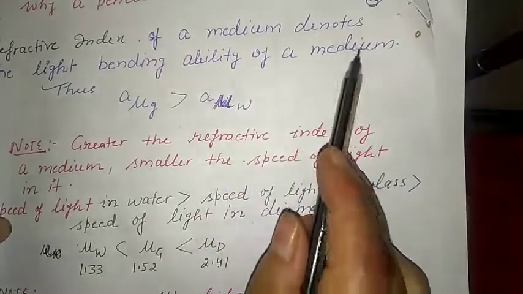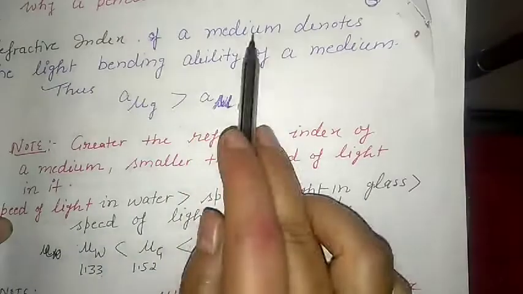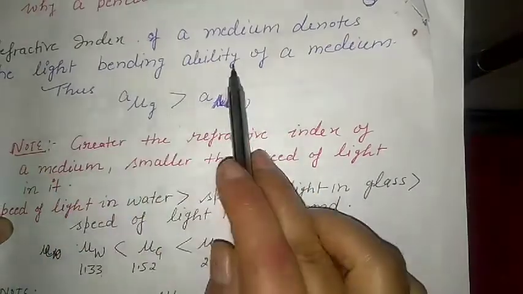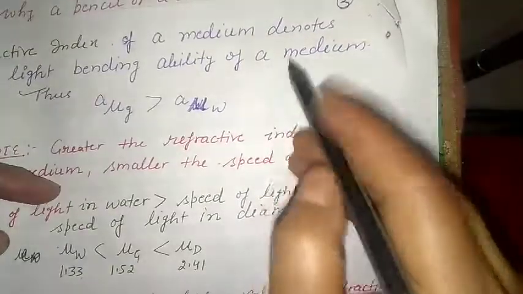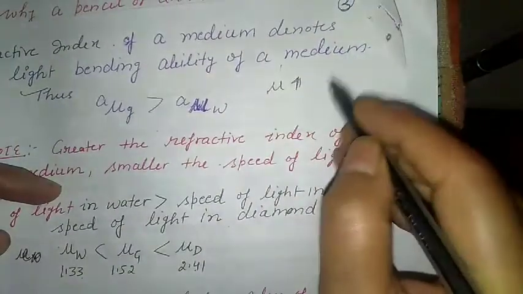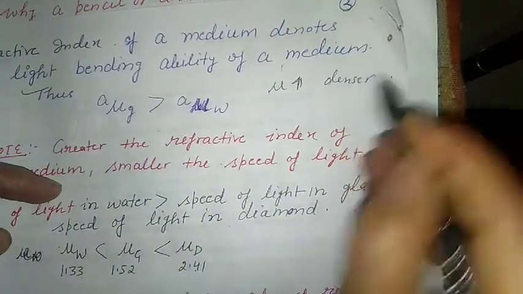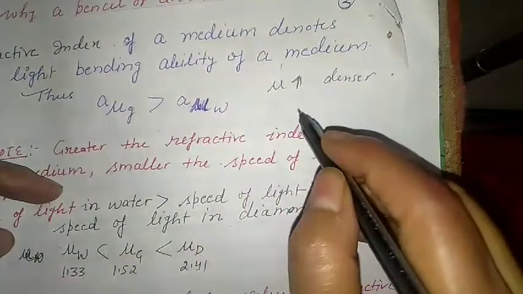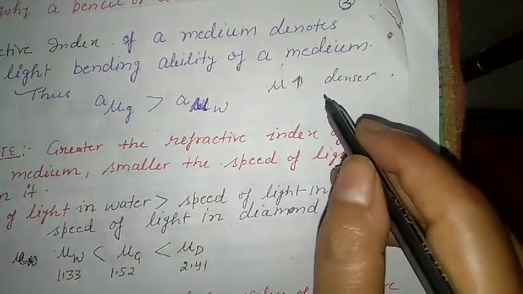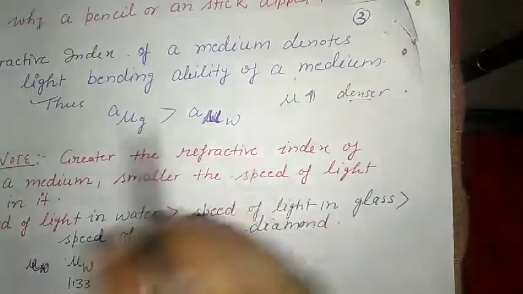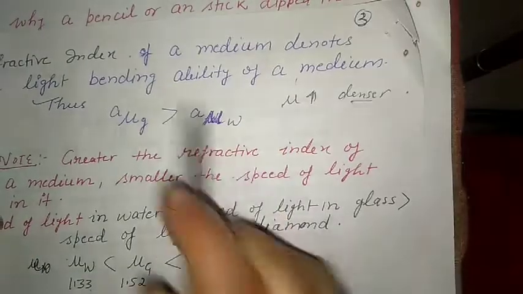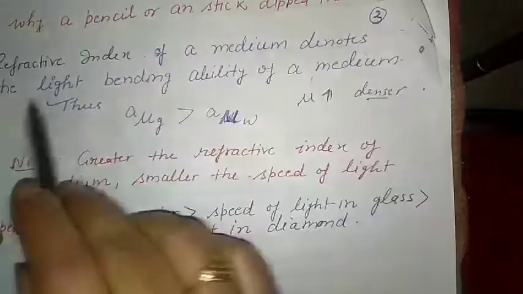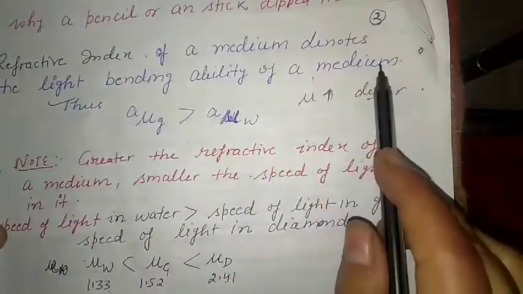Okay. So in this we come to know that the refractive index of a medium also denotes the light bending ability of a medium, because it tells us that if mu is more, the medium is denser compared to the other. If mu is less, it means the medium is rarer. So denser means more ability to bend the light. The refractive index of a medium denotes the light bending ability of the medium.